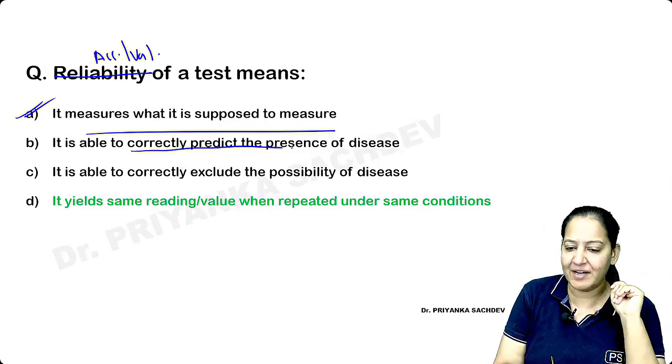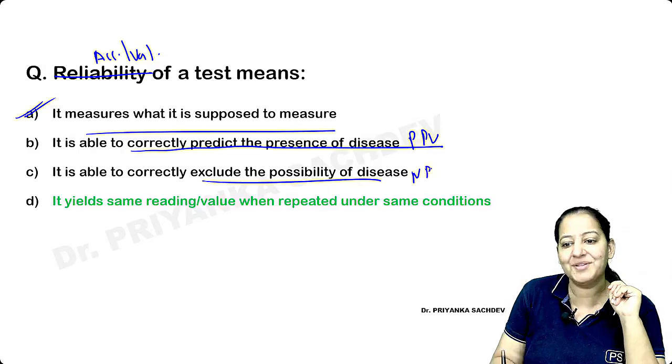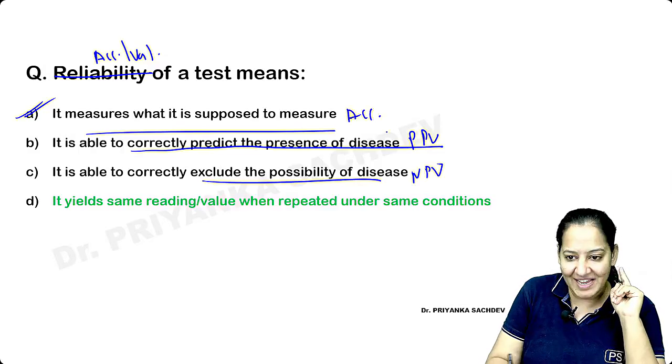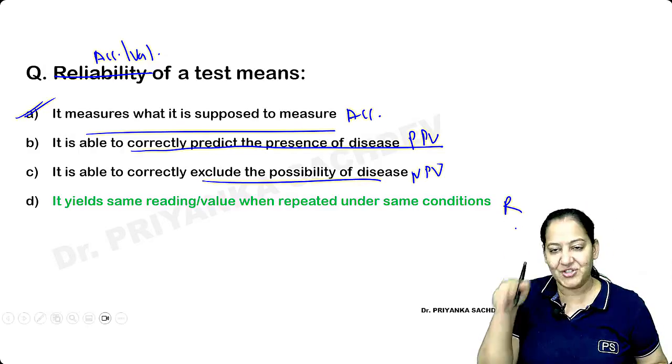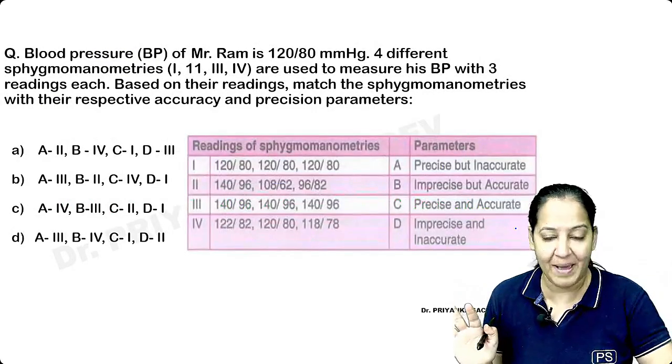It's able to correctly predict the presence of disease, exclude the disease: this is positive predictive value, this is negative predictive value. This is accuracy and this is repeatability. I can change the question 4 times. Correct answer is A. The last question, and I will pack up after that.